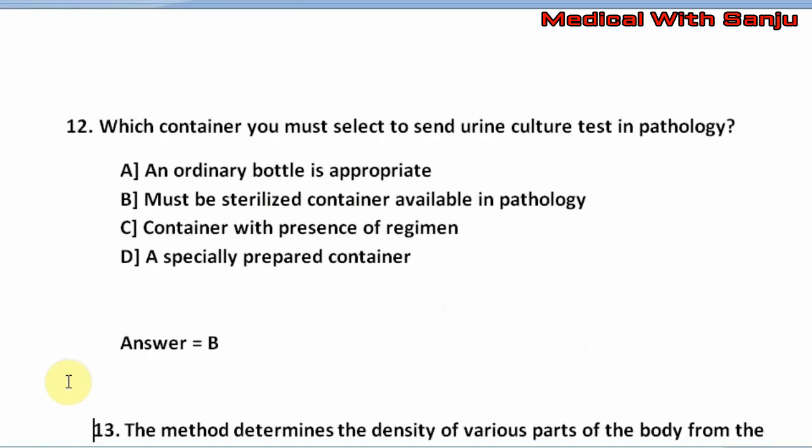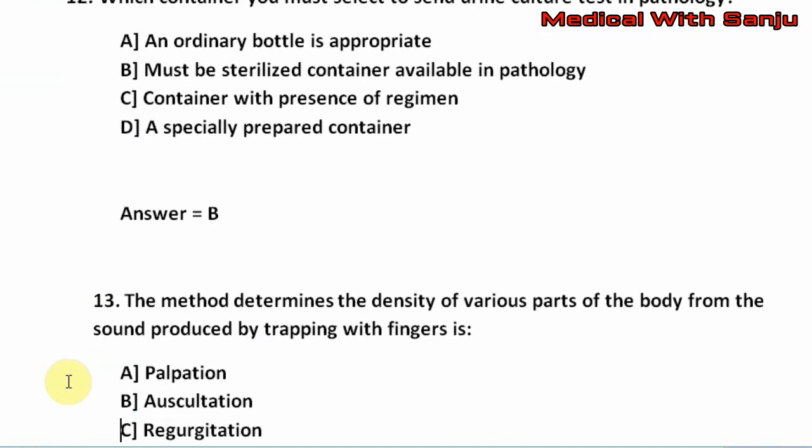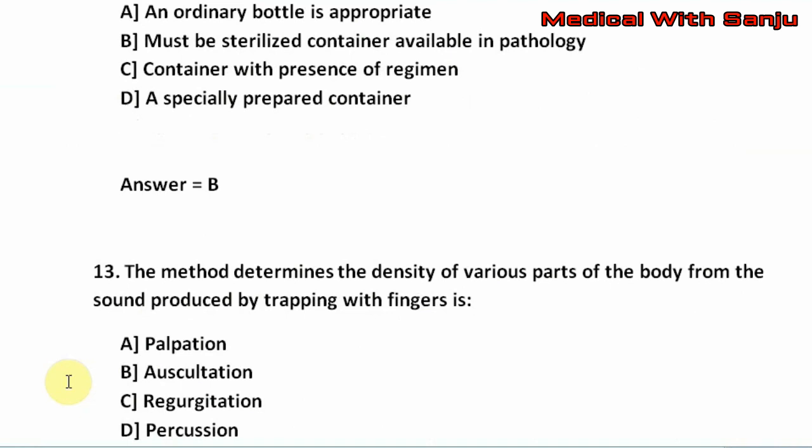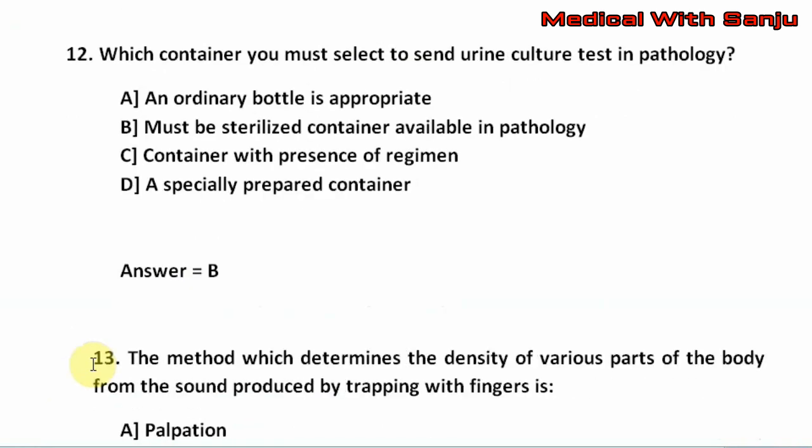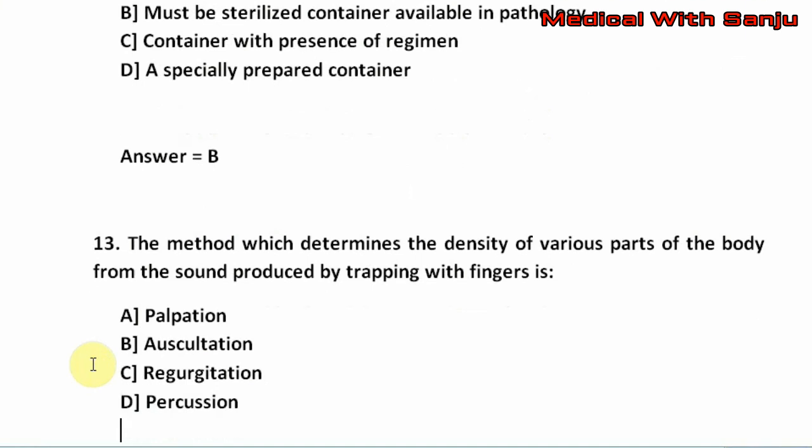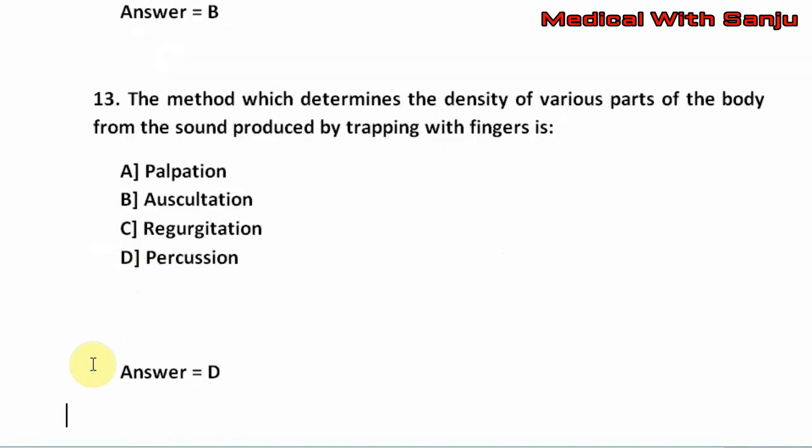Question number 13. The method which determines the density of various parts of the body from the sound produced by tapping with fingers is called option A, palpation, option B, auscultation, option C, regurgitation, option D, percussion. The right answer is option D, that is percussion.